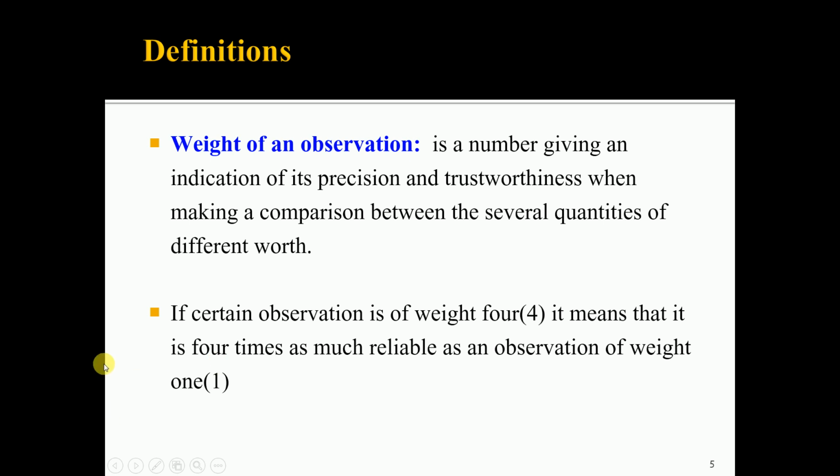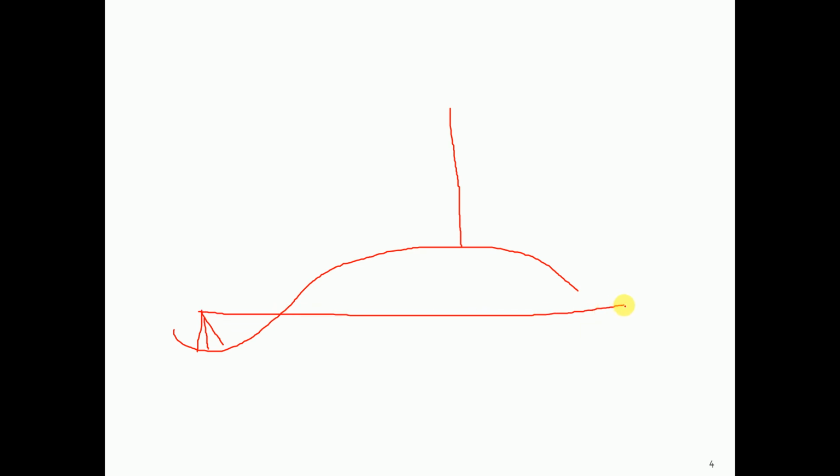We will take one more example for the indirect observation. Suppose, in second year we have studied tachometry. Suppose this is the profile of the ground, the tachometer is placed here, then this is the position of the leveling staff, then this is your horizontal line of sight when the vertical angle is 0.